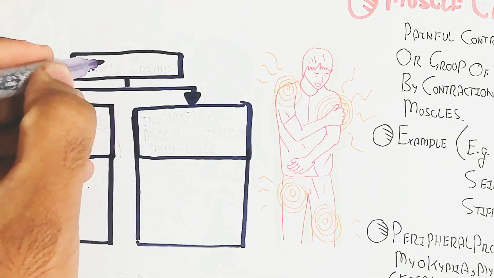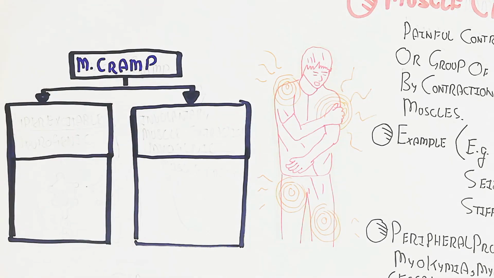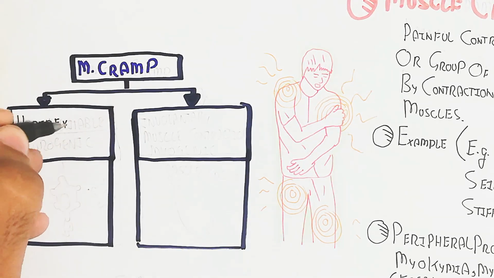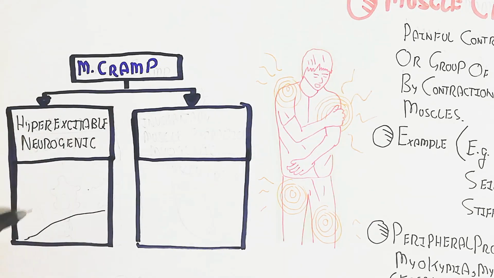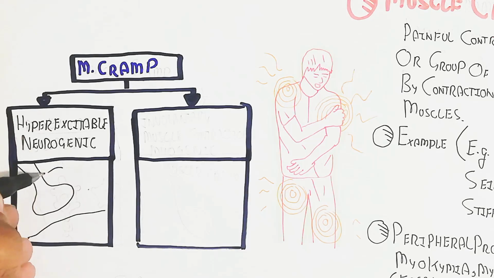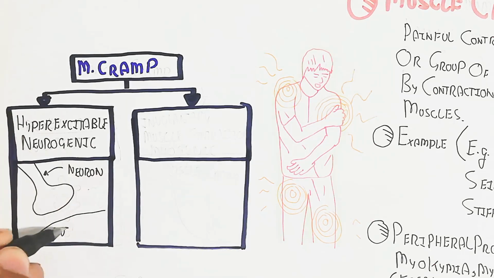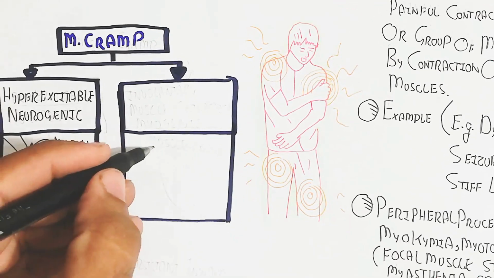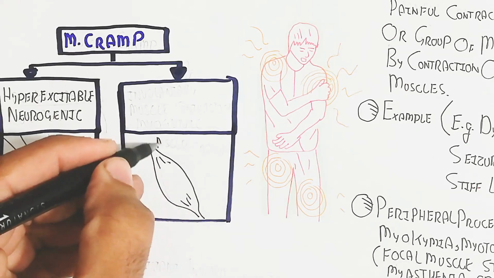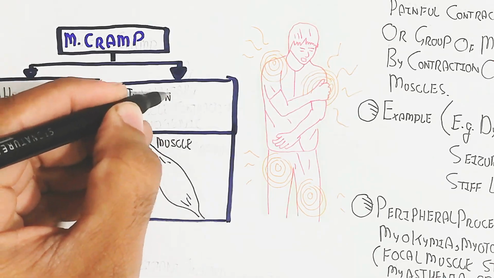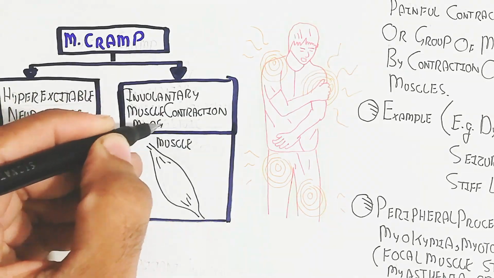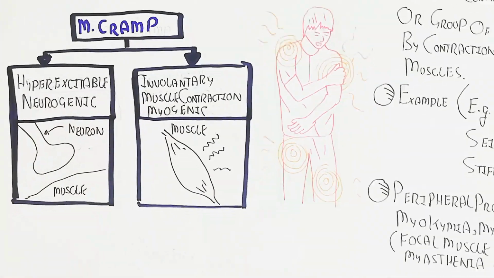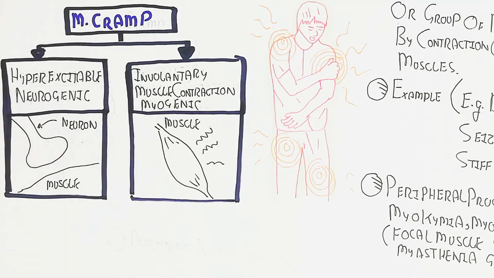Let's understand muscle cramp by type. It can be of two types. We can classify it as hyperexcitable neurogenic, which involves the nervous system, neuromuscular junction, motor neurons or sensory neurons. While the involuntary muscle contraction is myogenic, in this case only the muscle is involved, not the nervous system.